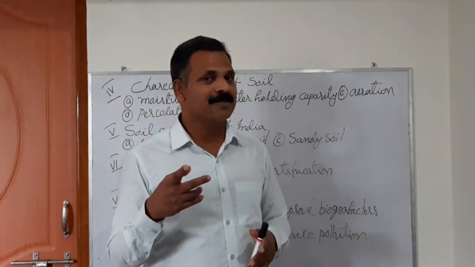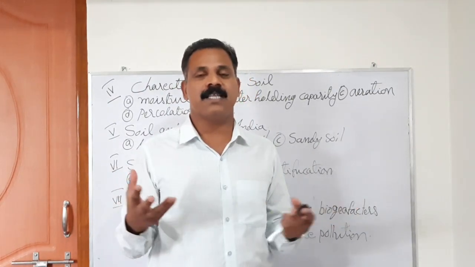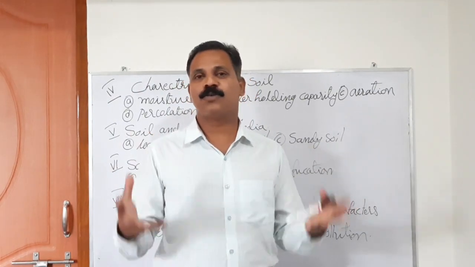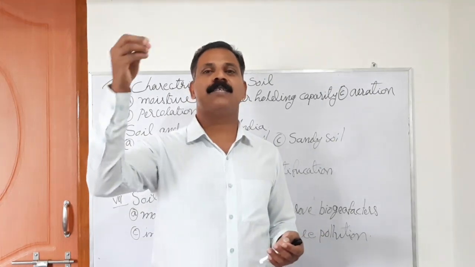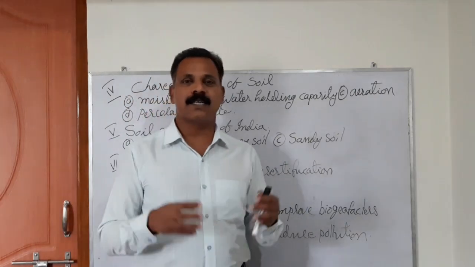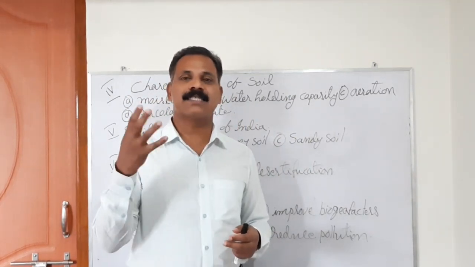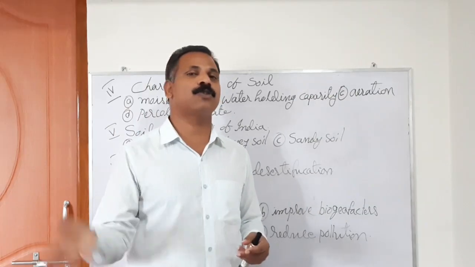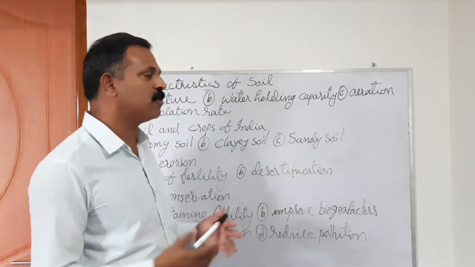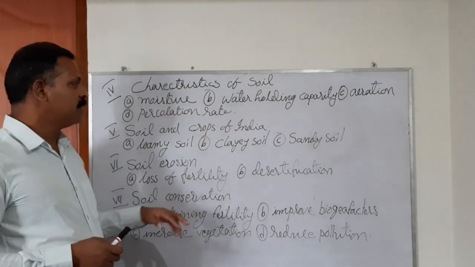Why? Because sandy soil particles are loosely packed and the water can easily go down. Whereas in clay soil, the particles are very closely packed, there will be less gap, and it takes some time for the water to penetrate through. This speed of movement of water is called the percolation rate.